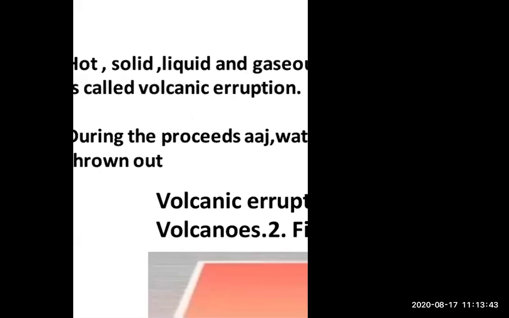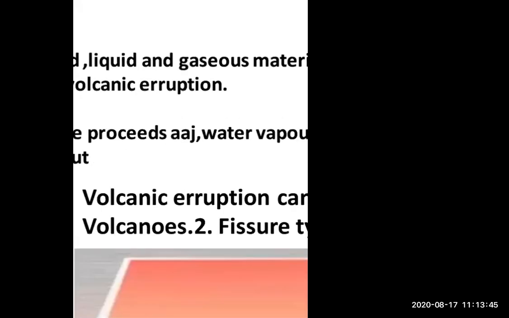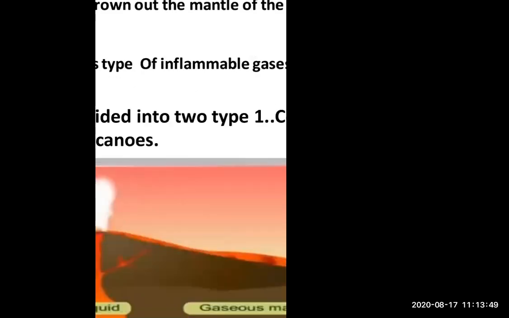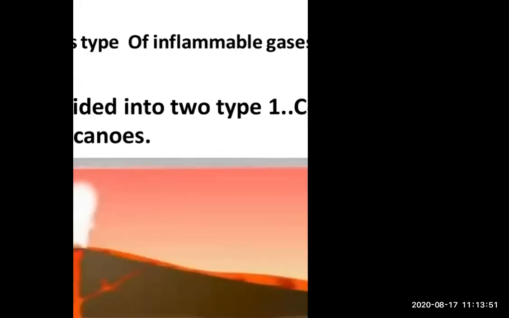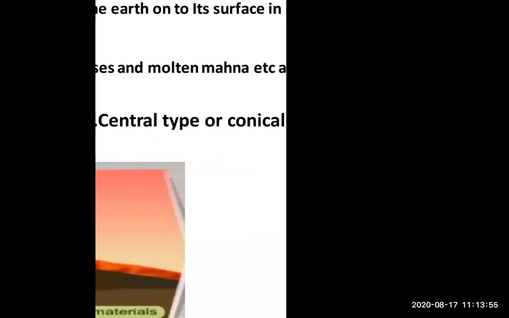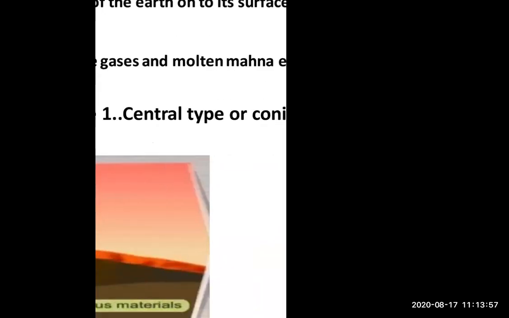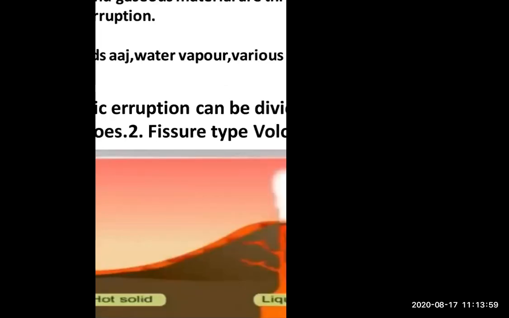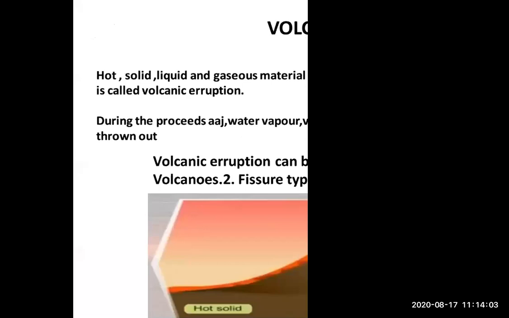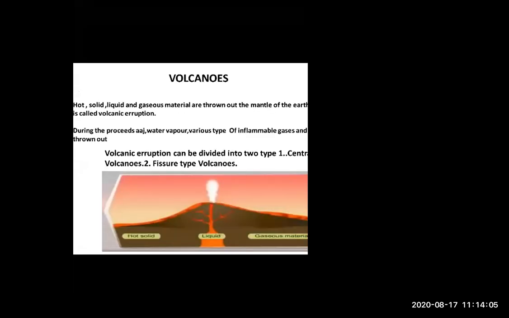But how many types of volcanic eruption are there? Volcanic eruption can be divided into two types. Which are they? Central type, which is also called conical type, and the next is the fissure type volcano. Now, what is the meaning of these two things? We will understand here.